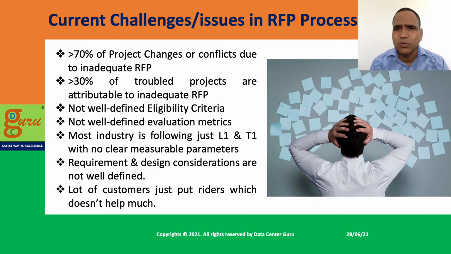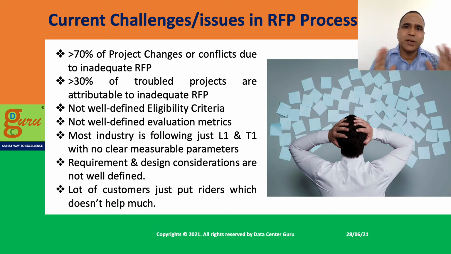So again, you are not able to get the right value, because even if you put a rider, there is conflicting information in your RFP, and they will come back to you and say, "Yeah, you yourself have said this, so I'm providing this." So you can't say that it is overriding. These are the problems which contribute to those issues.